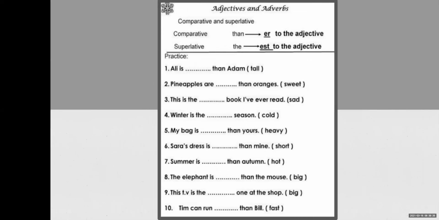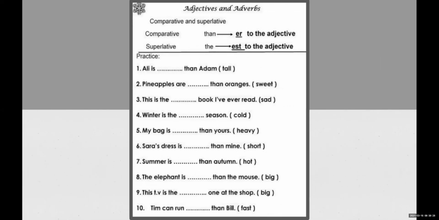So these are some more exercises. Ali is dash, then Adam. Now, two people are there, we have to compare. How to keep this in mind? Which sentence goes for comparative? If the word then is there, then use ER with the adjective. Tall will become taller. Take a screenshot of this.